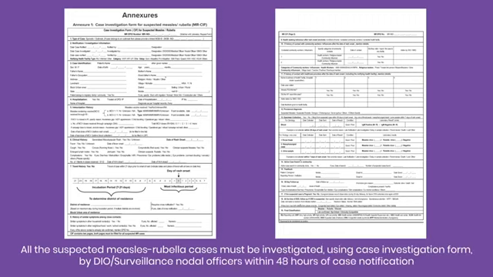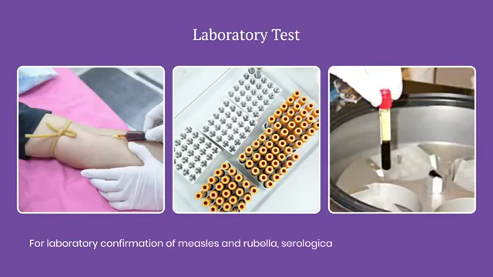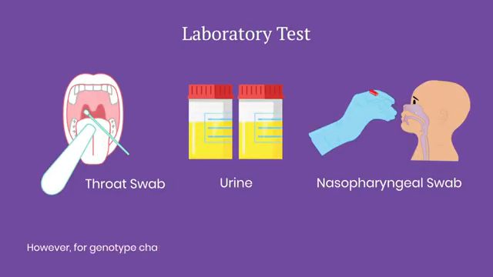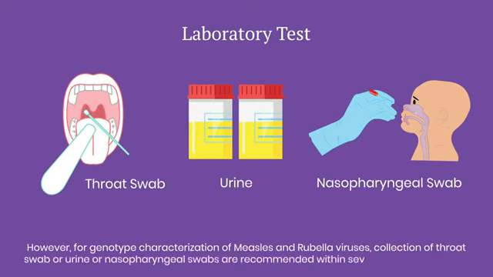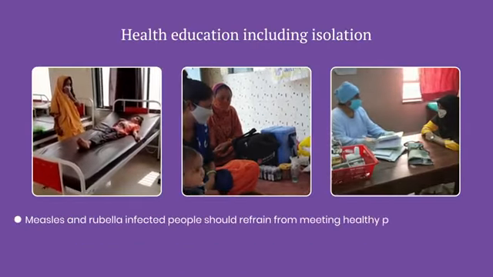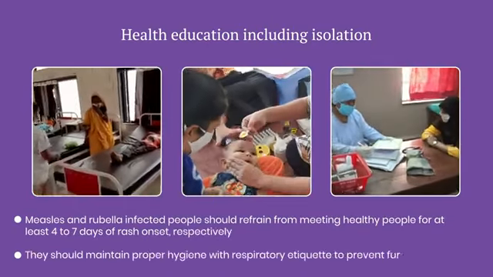of case notification. For laboratory confirmation of measles and rubella, serological tests are used and usually blood is collected within 28 days of rash onset through venipuncture. However, for genotype characterization of measles and rubella viruses, collection of throat swab or urine or nasopharyngeal swabs are recommended within 7 days of rash onset. Both measles and rubella infected people should refrain from meeting healthy people and maintain good hygiene to prevent transmission.